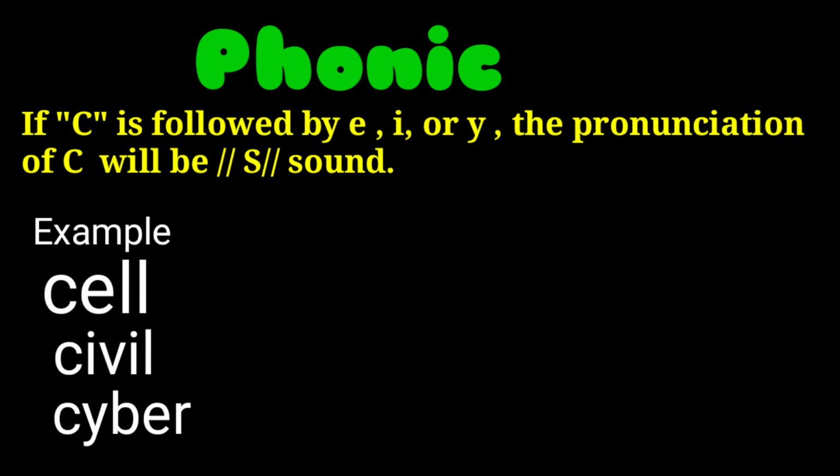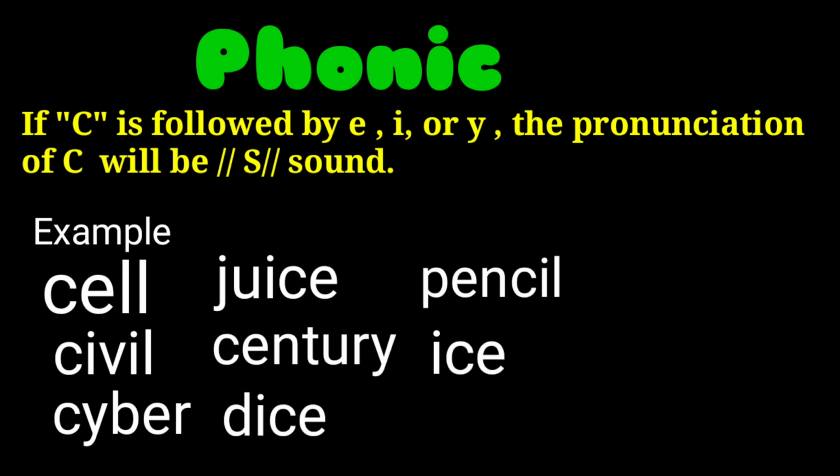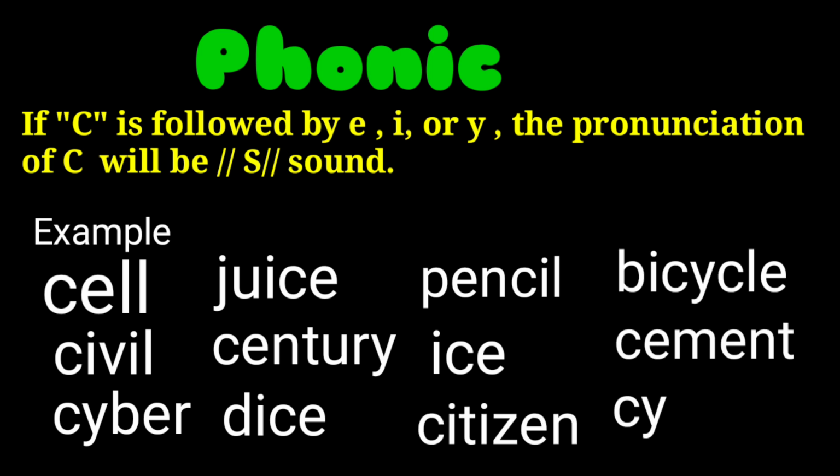Cyber, cyber. Same as juice, J-U-I-C-E. And here C is followed by E. So the pronunciation of C will be S, juice. Same as century, dice, pencil, ice, citizen, bicycle, cement, cylinder.